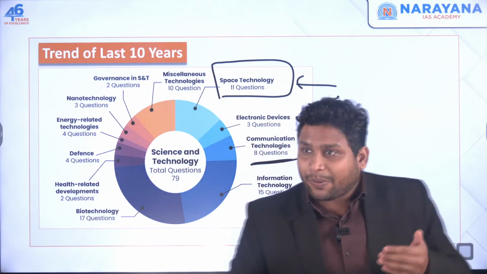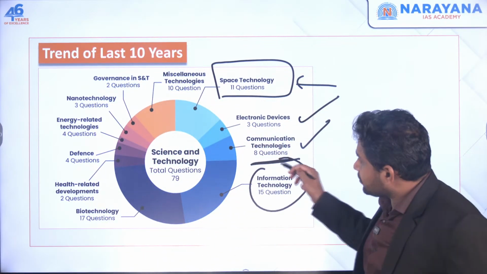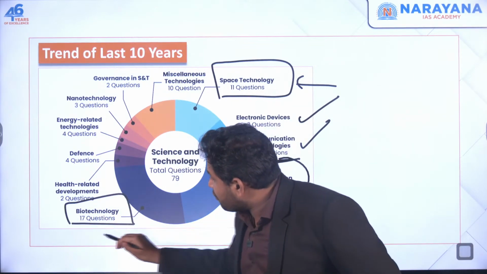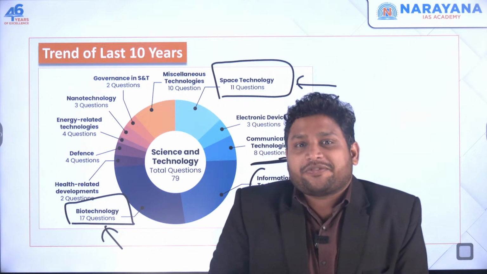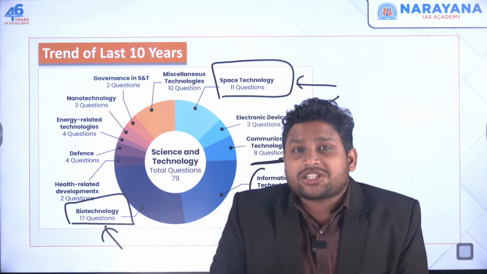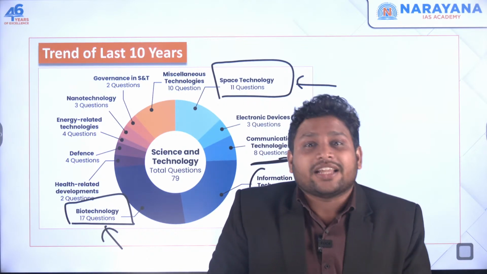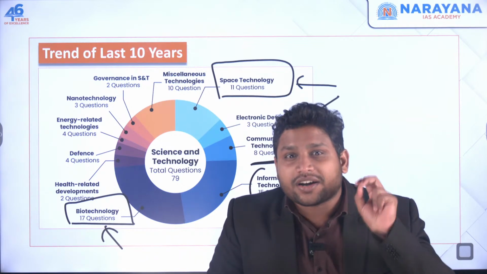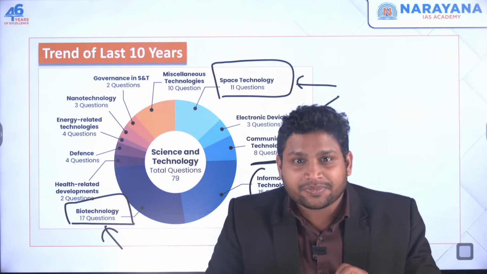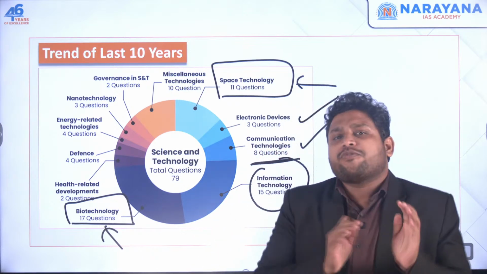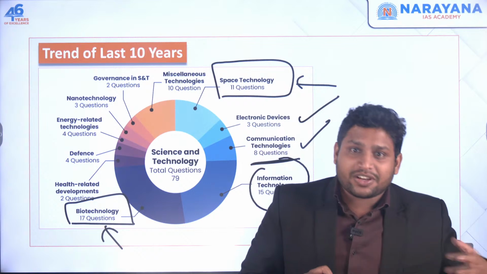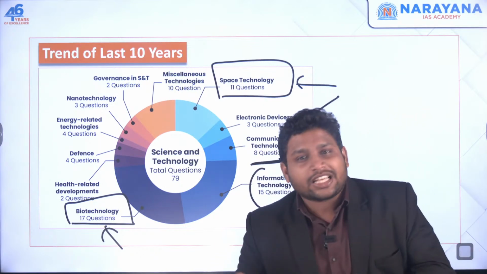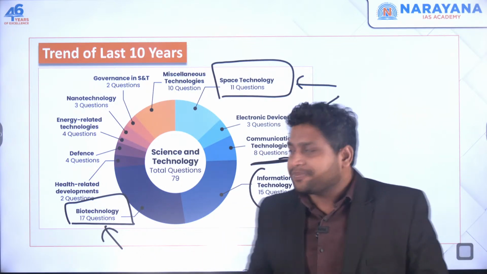All this becomes important. Then you have biotechnology, one of the most important sections from the prelims perspective. You see 17 questions asked in the last 10 years. That means almost 2 questions are coming from biotechnology. One of our lectures will focus specifically on biotechnology and all the major articles in the news from The Hindu, Indian Express or any other newspaper.